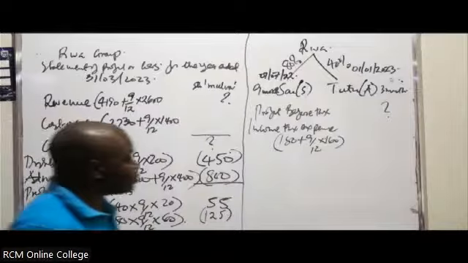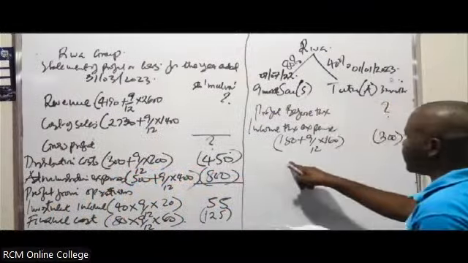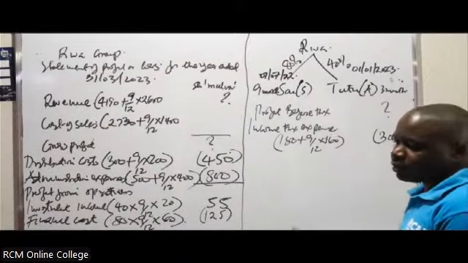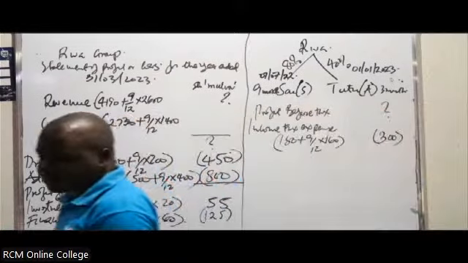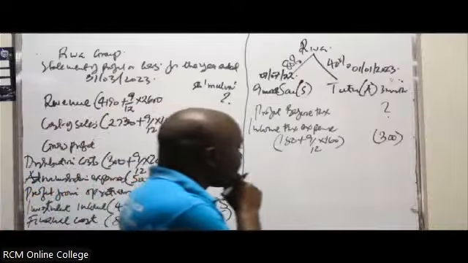300. You get 300, so you deduct 300. But there's something you're supposed to add here. Who can tell us? Of course, you have reached almost the tail end, but there's something you're supposed to add here.